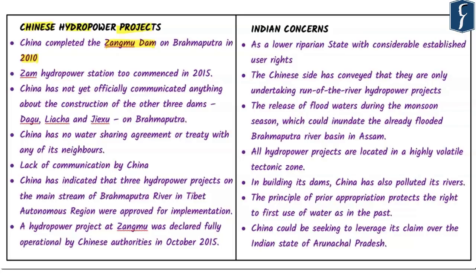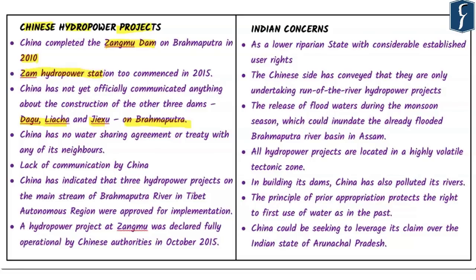It means that China has not officially communicated anything about the construction of this dam, Zangmu Dam, and the other three dams that we have talked about, Dagu, Jiexu, and Zixu, which are again on Brahmaputra. At the same time, they are also building the Zam hydropower station, which will be the largest dam on Brahmaputra.